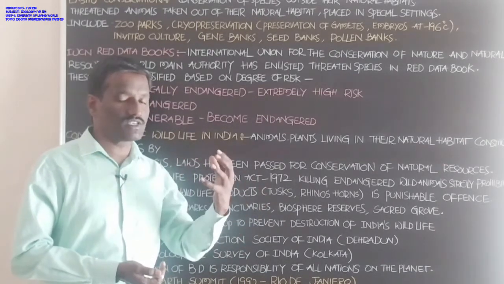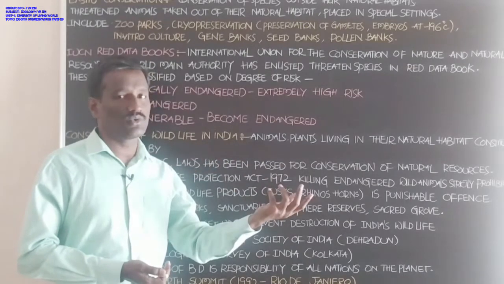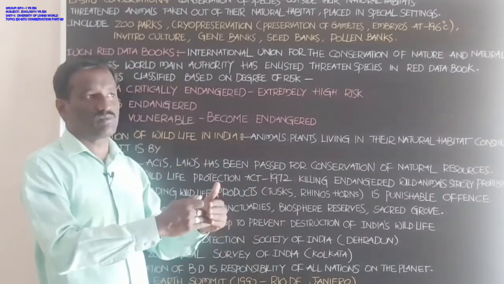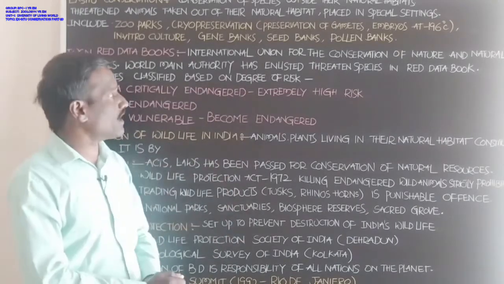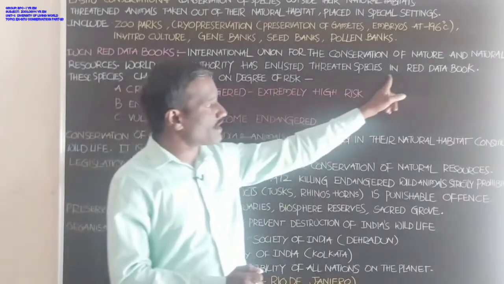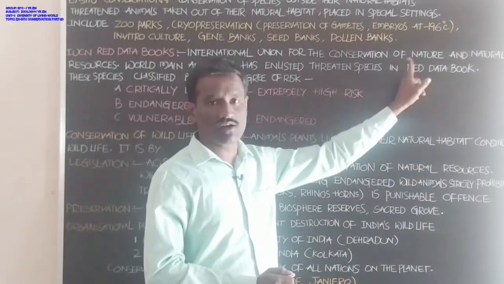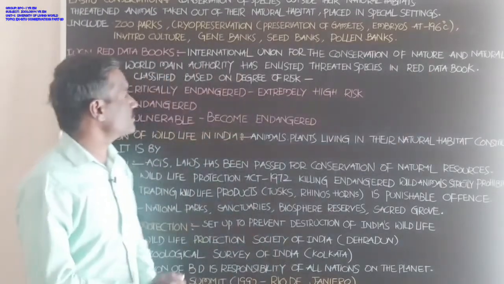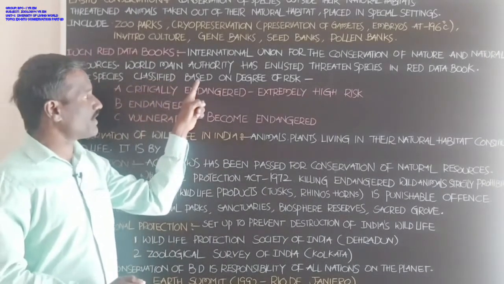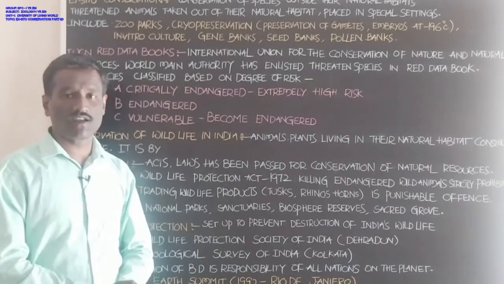All these threatened species are listed by the authority IUCN in a Red Data Book. These species are classified based on the degree of risk.